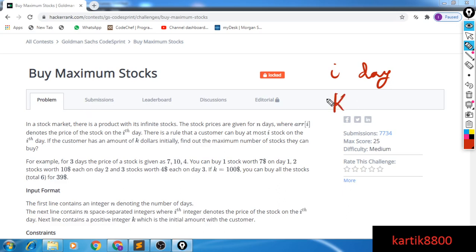Initially you have k dollars in hand, and you are given the prices of the stock on different days. So you are given the price of a stock at day number 1, the price of stock at day 2, and so until the nth day. You would like to buy as many stocks as possible.